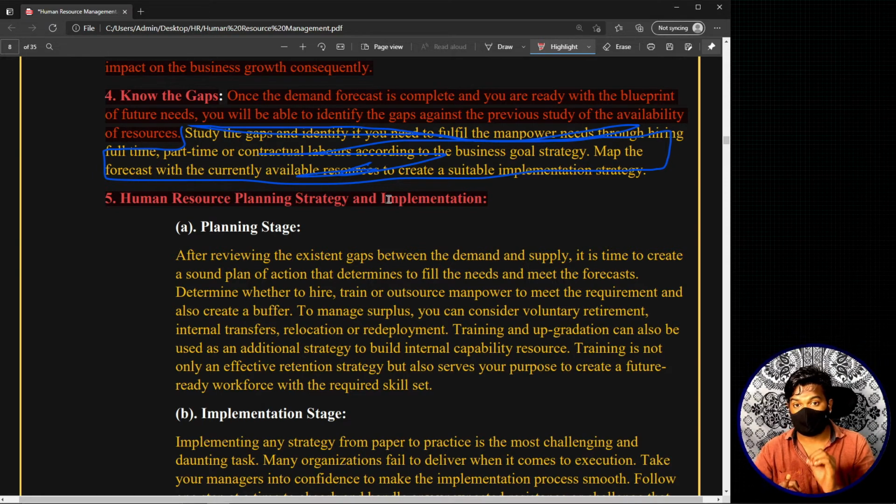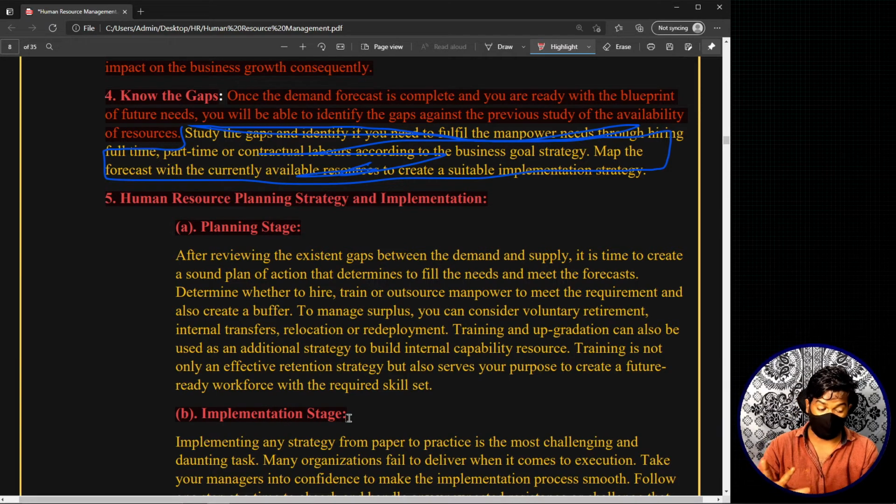Now the first sub stage in this particular fifth step in the process is the planning stage, where you talk about how you are going to plan, and you will have the second sub stage called the implementation stage, where we will be talking about how you are going to implement that. Now please remember, this entire thing is only planning. Whatever we are doing in this particular human resource planning is generally related to planning only. Okay, now let's look at what are the different things that we do in both of these sub stages.